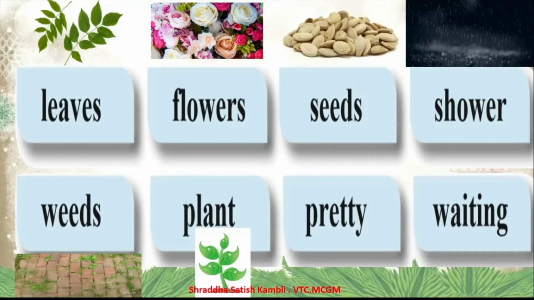Okay. And the last one, waiting. W-A-I-T-I-N-G. Waiting. So these are the 8 words that we learned in this poem. Once again, L-E-A-V-E-S, leaves. F-L-O-W-E-R-S, flowers. S-E-E-D-S, seeds. S-H-O-W-E-R, shower. W-E-E-D-S, weeds. P-L-A-N-T, plant. P-R-E-T-T-Y, pretty.